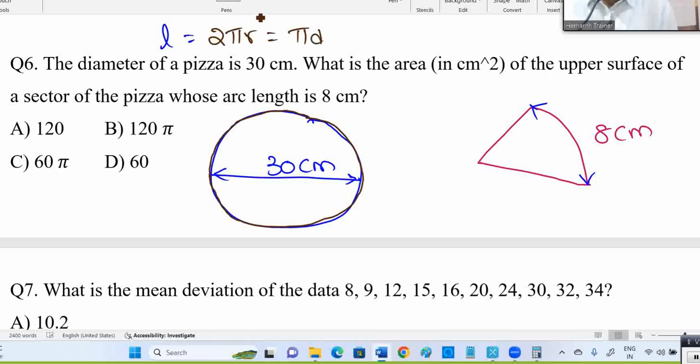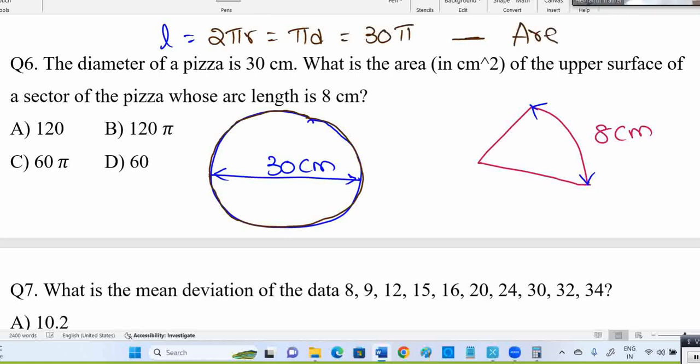It is 2 pi r or pi d. When diameter is there, pi into d, which means 30 pi. Is it 30 pi or not? Okay. Now the arc length is 8 centimeters. Now what is the area of this circle?